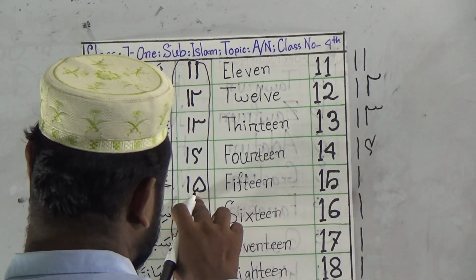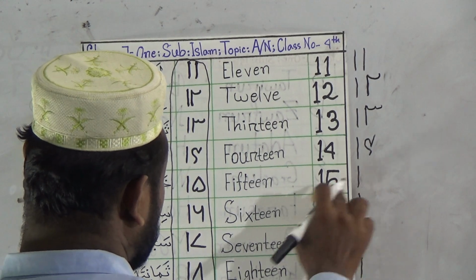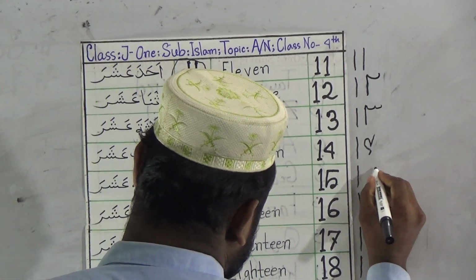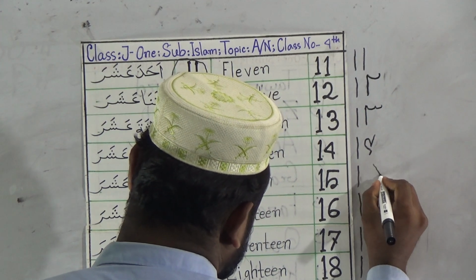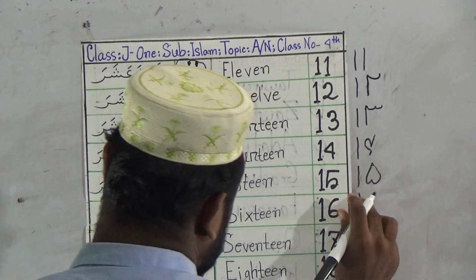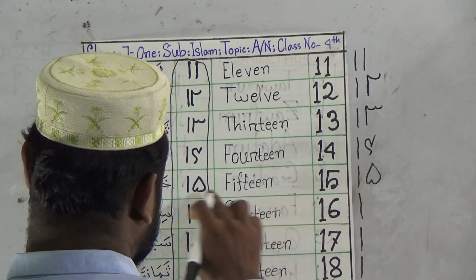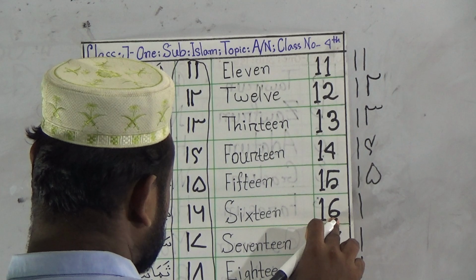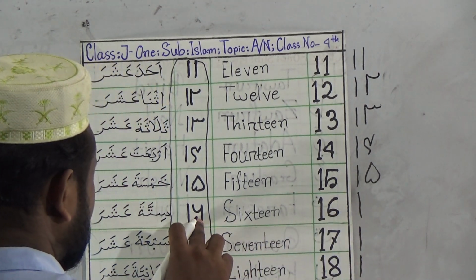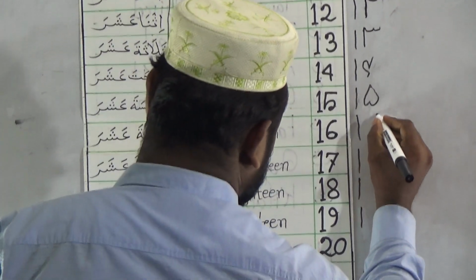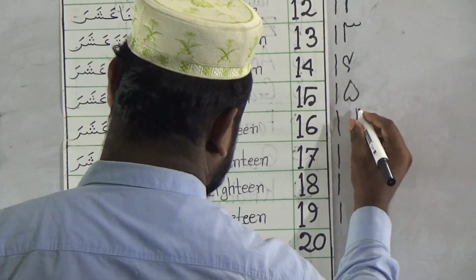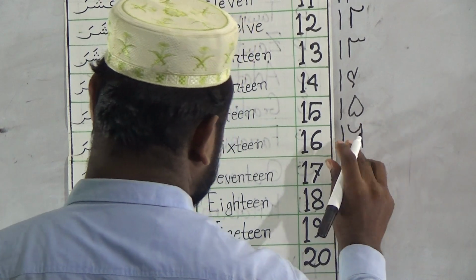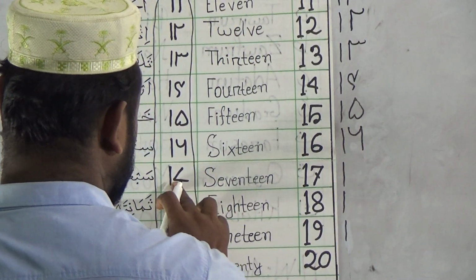Okay, dear students, now 15. 15 is 1 and 5 in Arabic is like this, like a betel. This is 5, so it is 15 in Arabic. This is called in Arabic Khamsata Ashara. Now I will write 16. This is 6 in English, but 6 in Arabic is written with one stick and one round head. This is called 16.